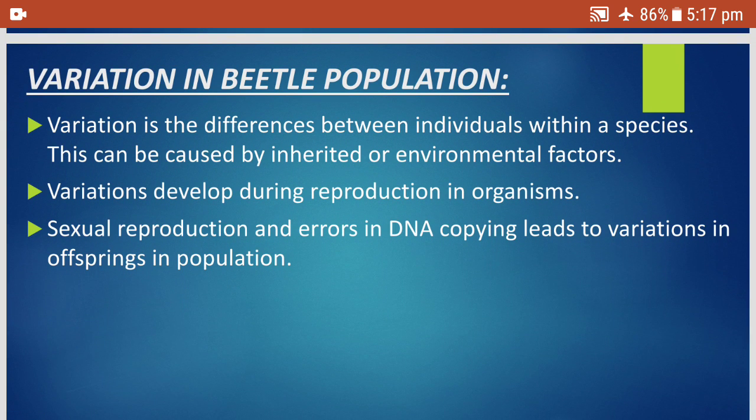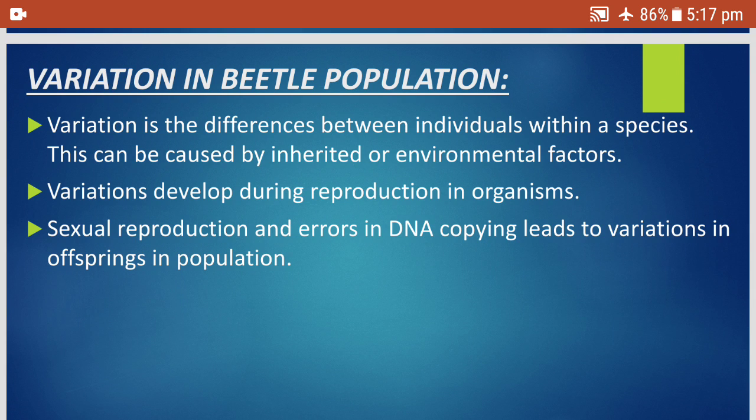To start with, variation in beetle population. Now, what is variation? Variation is the differences between the individuals within a species. This can be caused by inherited or environmental factors. Variations can be inherited or they can be due to external environmental factors. Variations develop during reproduction in organisms.